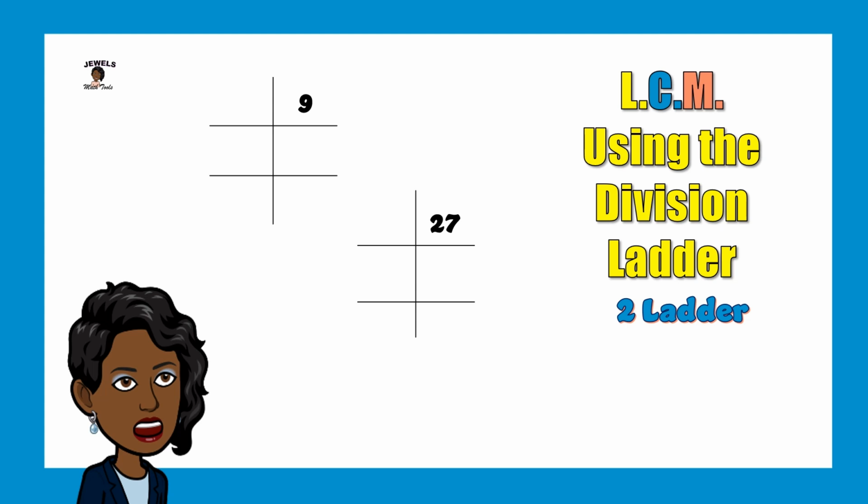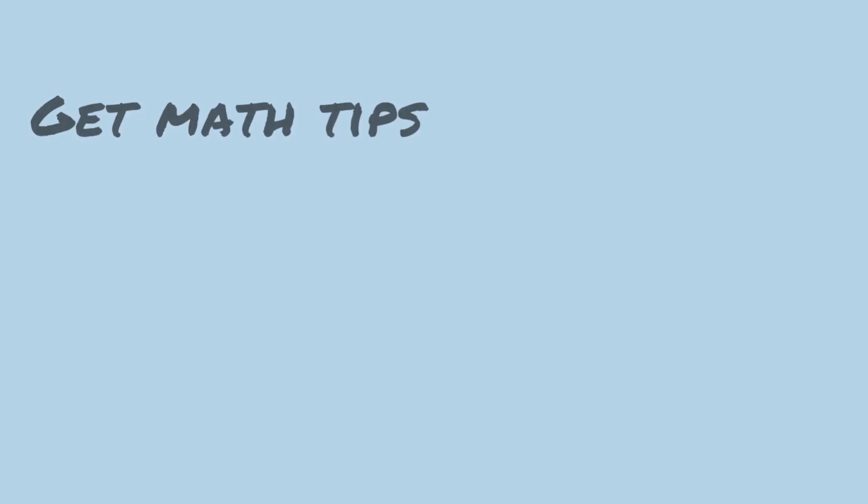In our session today, we will be calculating the LCM using the division ladder when we have two numbers and we're using two separate ladders. So if you're ready to see how this is done, let's get started.